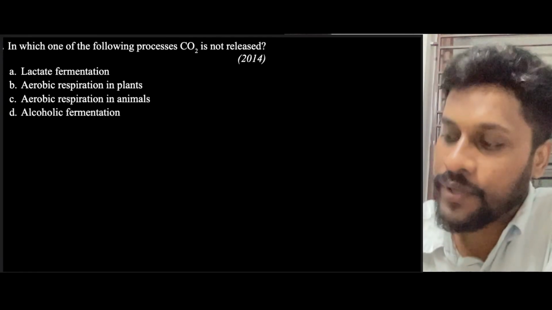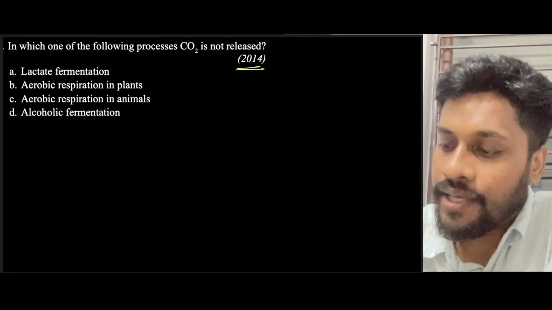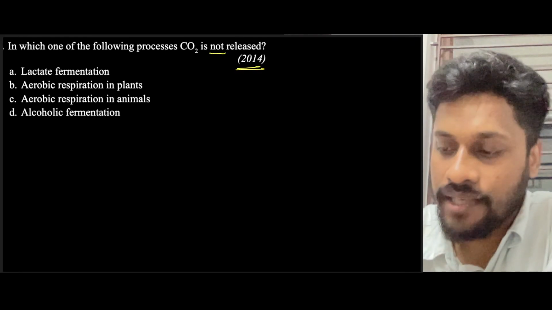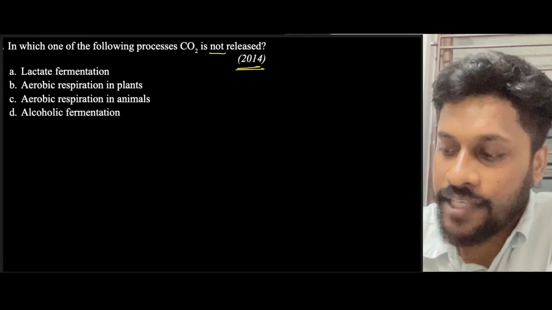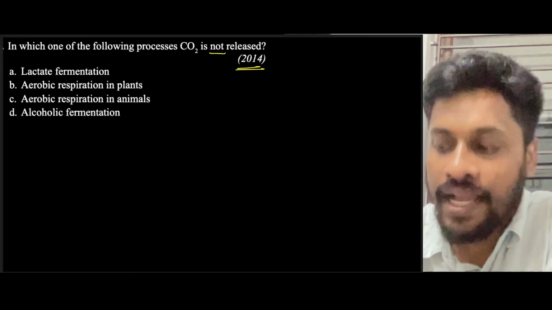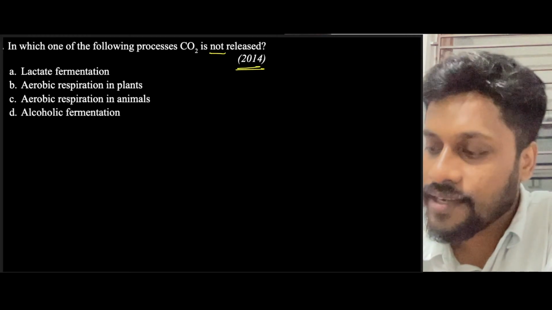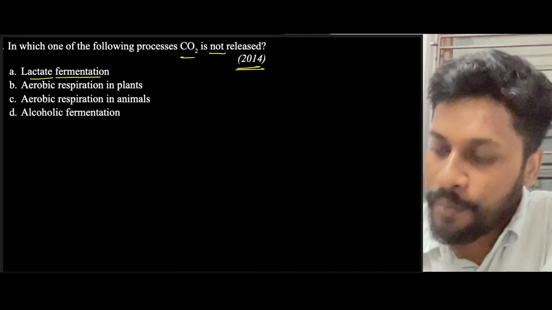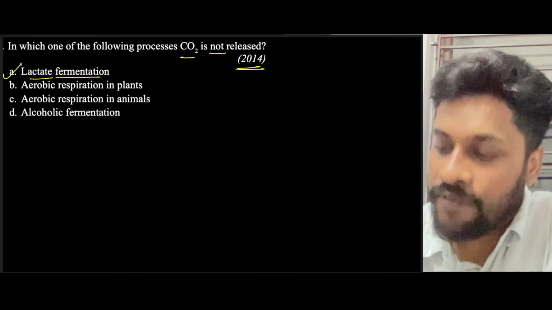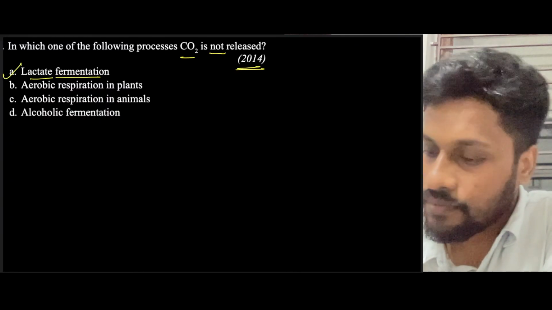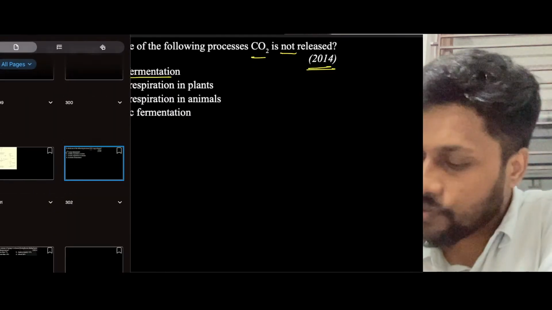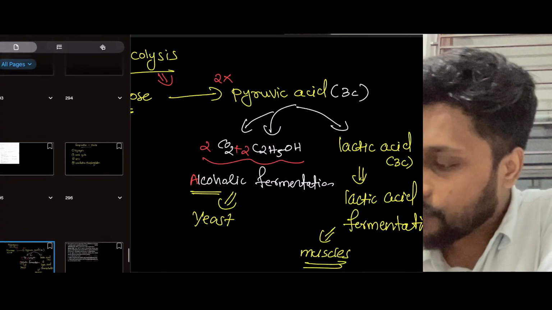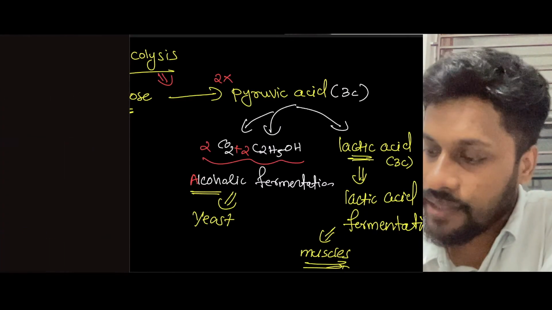Here is one question from the 2014 NEET exam. In which one of the following processes is carbon dioxide not released? Lactate fermentation, aerobic respiration in plants, aerobic respiration in animals, alcoholic fermentation. So what will be the answer here? We know that carbon dioxide is not released in lactic acid fermentation, right? So option A will be the answer. It's very clear from here: in lactic acid fermentation, there is no release of carbon dioxide, right?